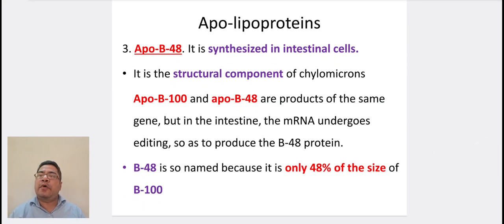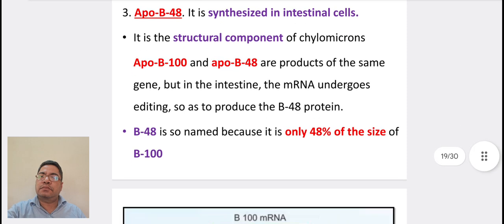Third is ApoB48. It is synthesized in intestinal cells. It is the structural component of chylomicrons. ApoB100 and ApoB48 are products of the same gene, but in the intestine, the mRNA undergoes editing so as to produce the B48 protein. B48 is so named because it is only 48% of the size of B100.